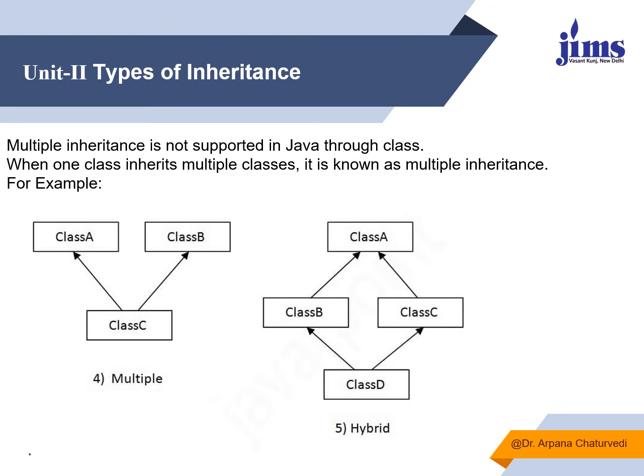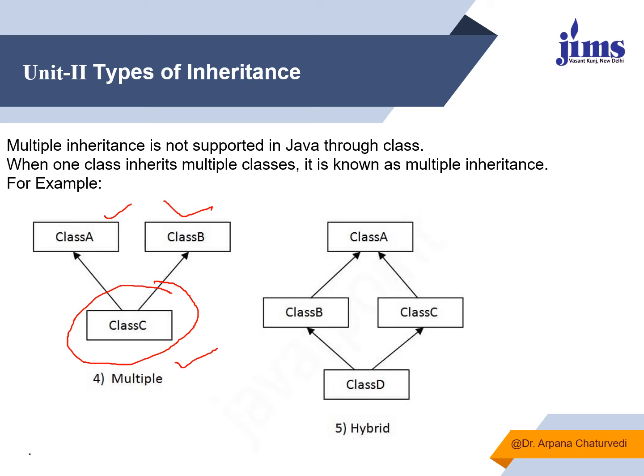Now multiple and hybrid inheritance are two types of inheritance which are not possible with the help of Java classes, but are possible with the help of the concept of interfaces. And what is there in multiple inheritance? That there are two classes, and if from two different classes one child class is being derived, then we say that it is a multiple inheritance, because it is inheriting features from multiple classes. So here in Java, these will not both be classes. One will be a class and the other will be an interface. And in hybrid inheritance, if we implement two or more types of inheritance together, we say that it is a hybrid inheritance.